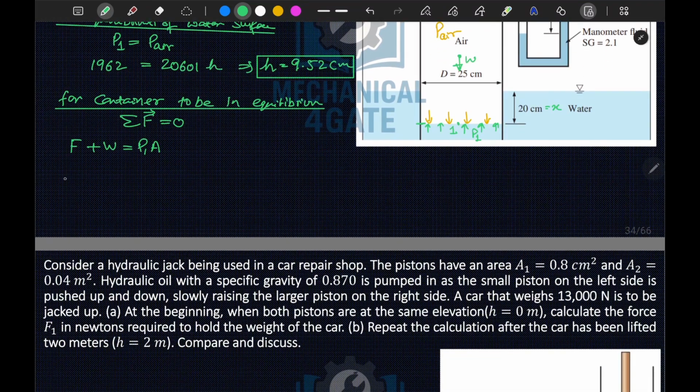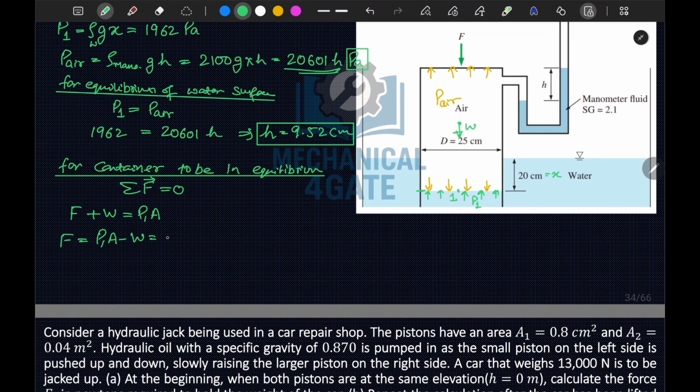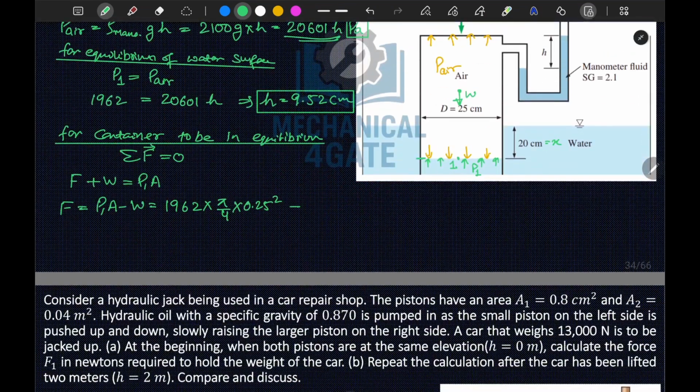Now we have to find F, so I can write this equation as P1 A minus W. So P1 I have calculated as 1962 Pascal, so 1962 times the area, which is pi by 4 times d square, that is 25 centimeters, so this is into 0.25 square, minus weight W, which is given as 65 Newton, minus 65.